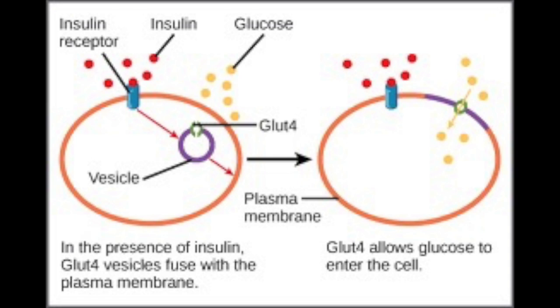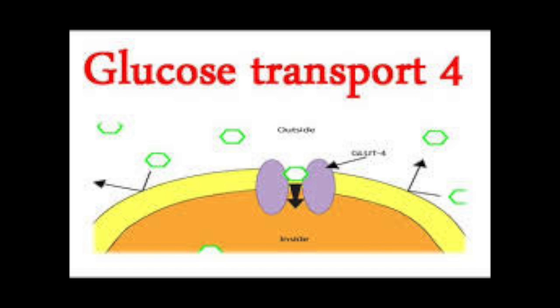More specifically, GLUT4 is a protein encoded by humans and is the insulin-regulated glucose transporter. This glucose transporter permits the facilitated diffusion of circulating glucose down its concentration gradient into muscle and fat cells. Like all proteins, the unique amino acid arrangement and the primary structure of GLUT4 is what allows it to transport glucose across the plasma membrane.